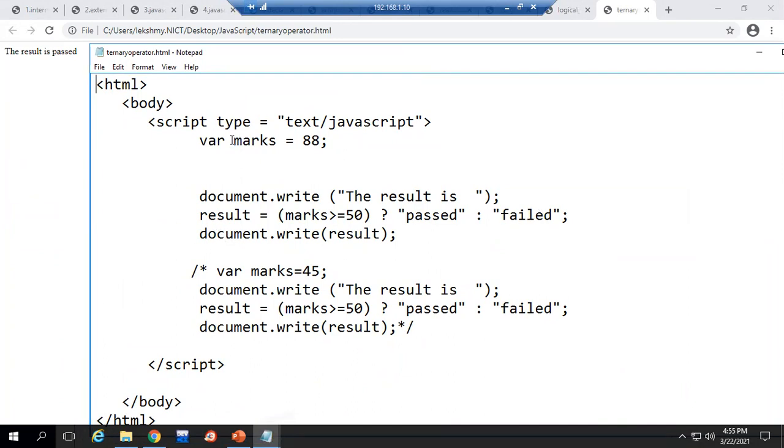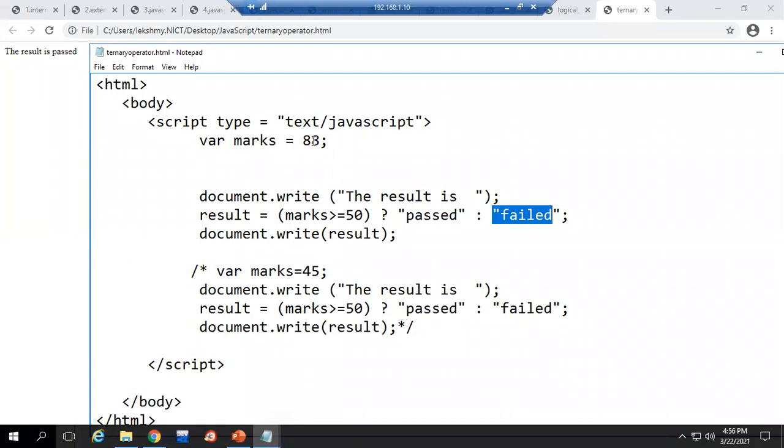See here, I just took a variable marks. The value assigned is 88. And here the result of the student is printed. So we are doing a comparison here. If the marks is greater than 50, that is a comparison, then question mark. If the comparison is true, the first value is assigned to this variable result. If this comparison gives false, then the second value after the colon will be assigned to this result variable. And the result variable we are displaying here.